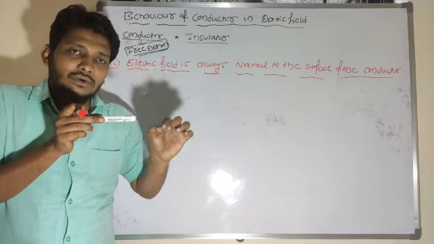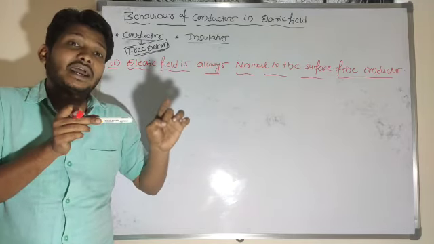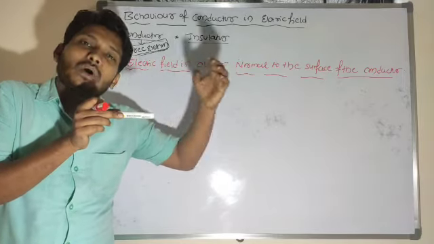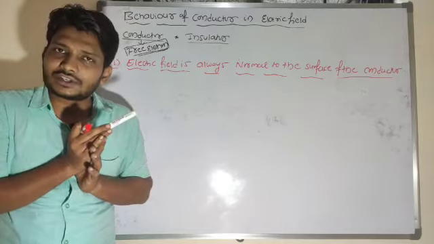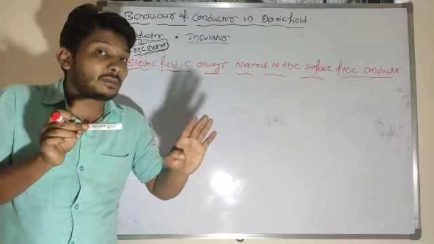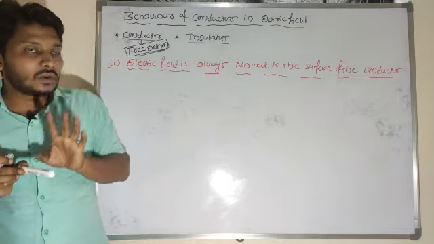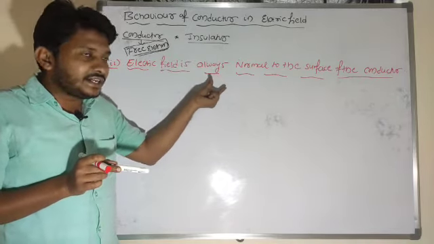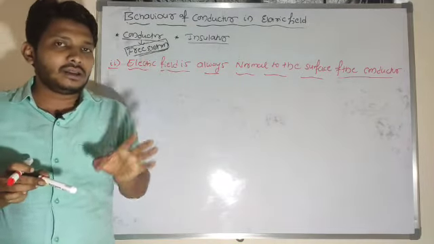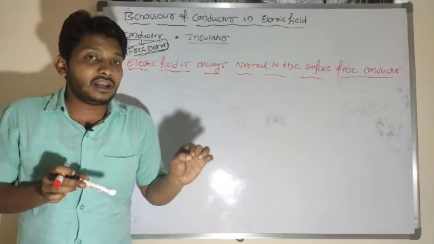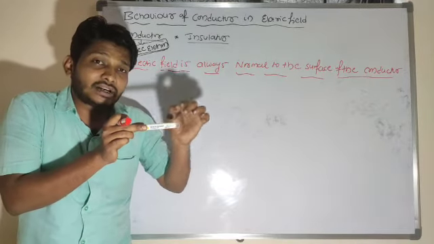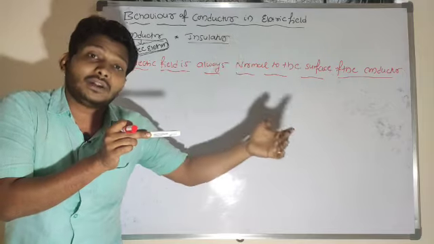Parallel. Suppose the electric field lines are tangent to the surface, which means electrons can easily flow from one point to another in a static situation. But in reality, in a static situation, there is no such movement of electrons. So why should I consider that the electric field is always normal to the surface? Because if the electric field were tangent to the surface, then electrons would easily flow from one point to another point.